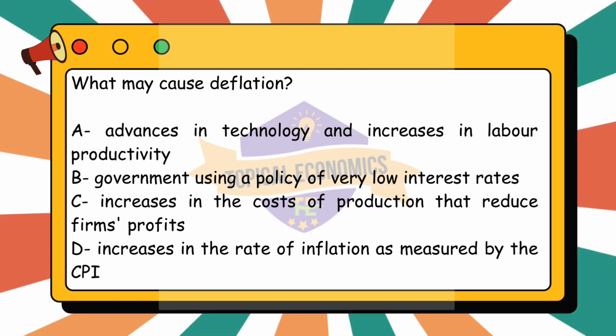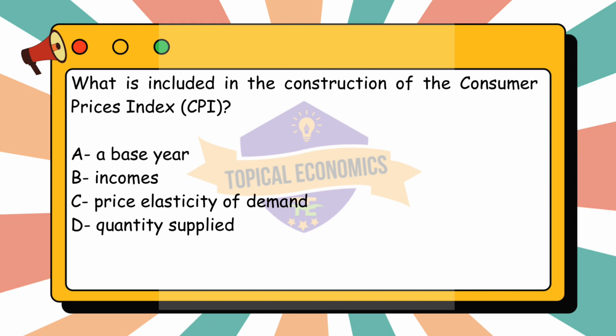incorrect. An increase in the rate of inflation means that prices are rising at a faster pace. Deflation refers to a decrease in the general price level, not an increase. Therefore, higher inflation is the opposite of deflation. So, the correct answer for this question is option A, advances in technology and increases in labor productivity. These factors can lead to deflation by lowering production costs and increasing supply, which can result in lower prices in the economy. Moving on to question 23.